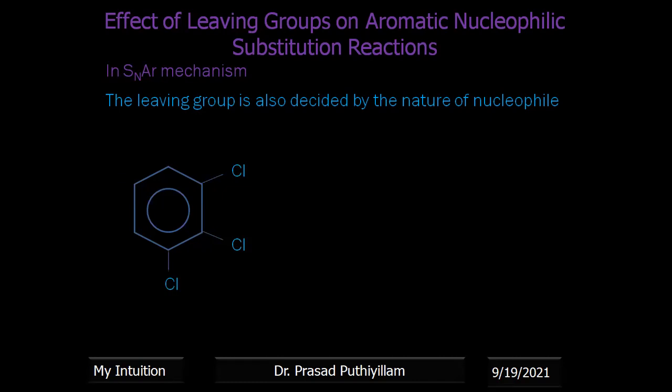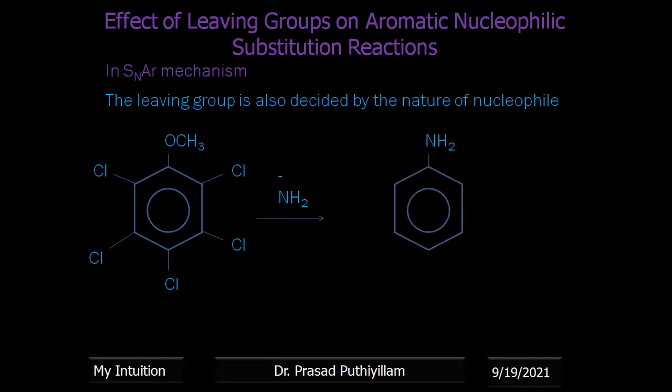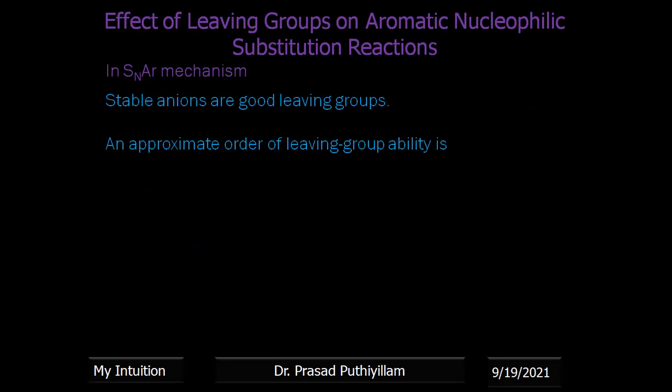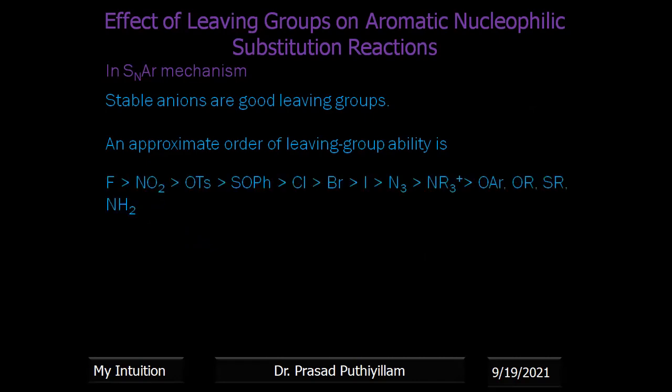Nature of the nucleophile. Giving the example, say all positions are having chlorine, and with sodamide, NH2 minus nucleophile, the one which is removed is OCH3, not the chlorine. Therefore, the nucleophile also decides which leaving group has to be removed. So NH2 prefers to remove OCH3 rather than Cl minus. Now stable anions are good leaving groups, because once the atom or group of atoms is removed, it should be a little bit stable. Therefore, if the anion is stable, then that will become a better leaving group.